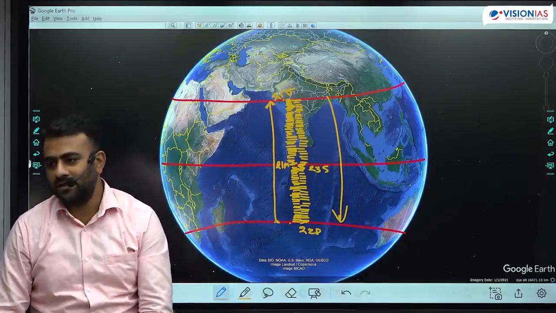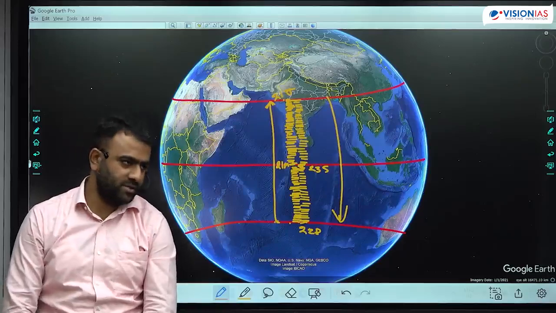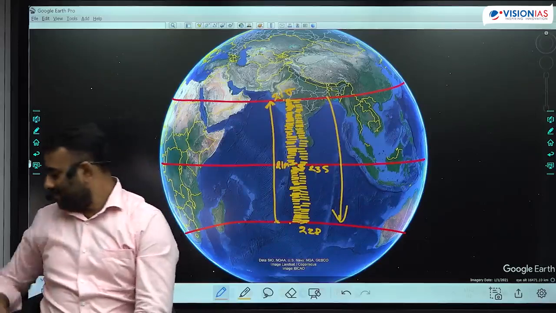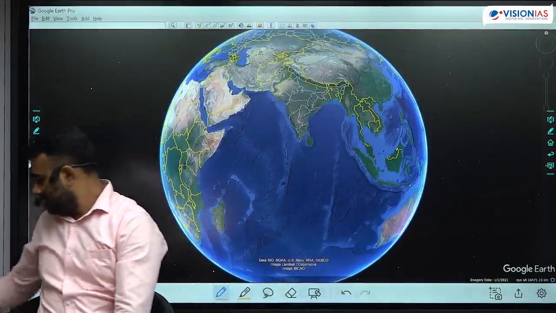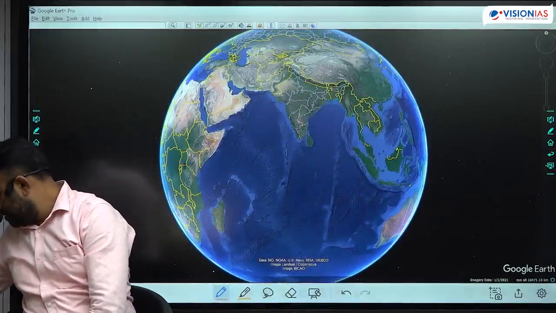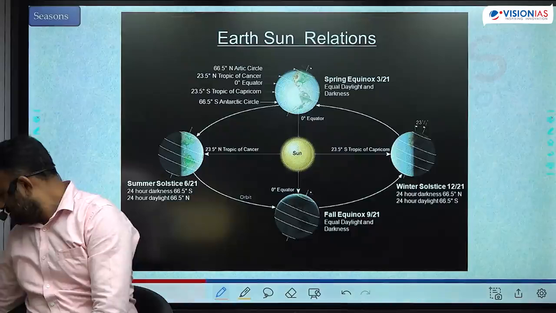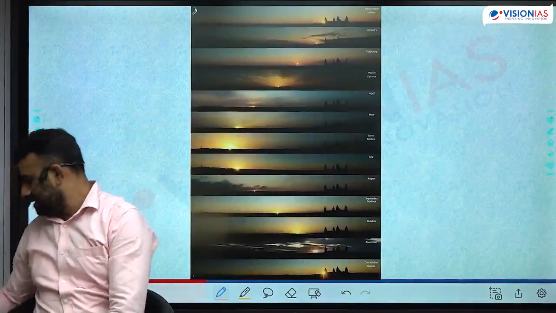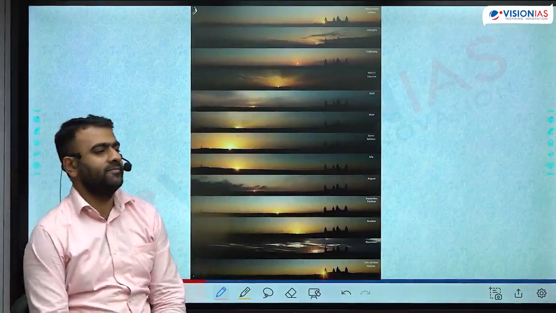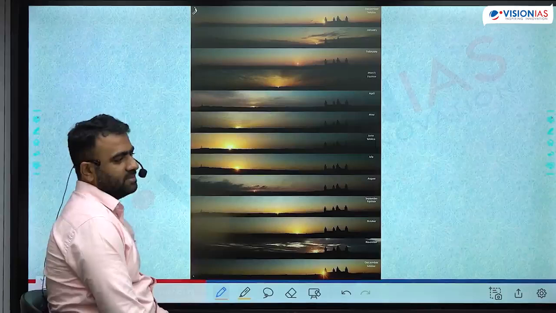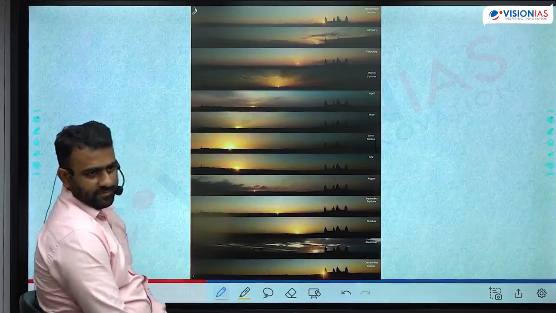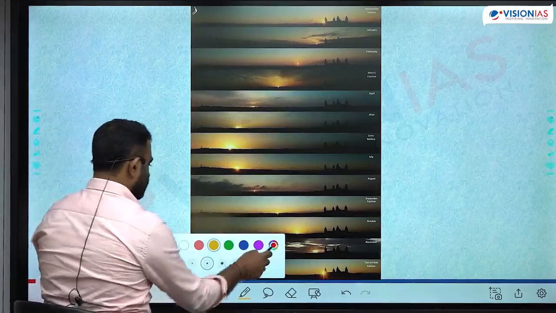I gave the example of the Equator, and you can take all other examples from there. If you take a picture every month and make a complete collage, bringing it all into one picture, it will look like this. You can very clearly see the sun's position shifting. Somebody has done this.